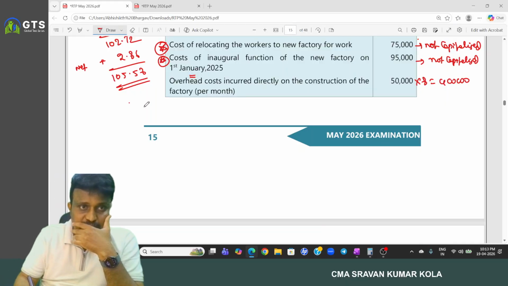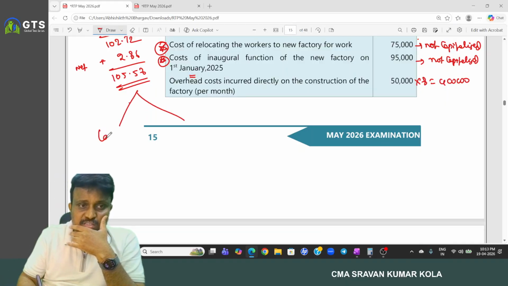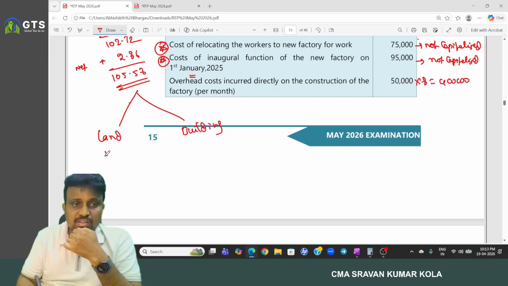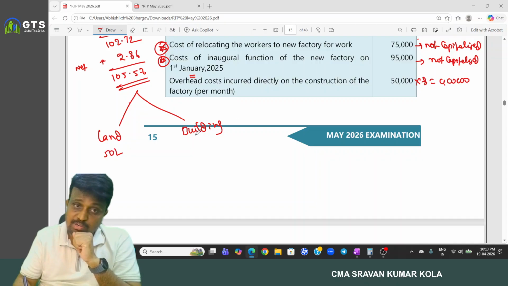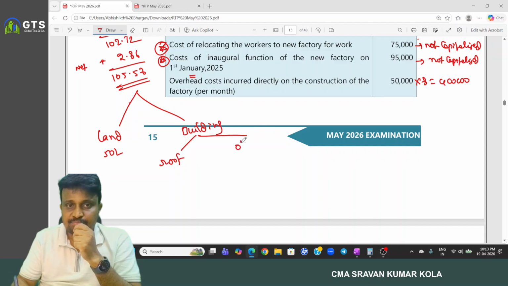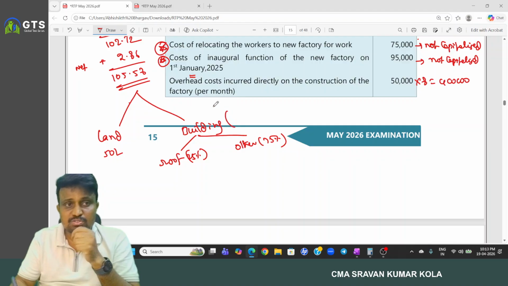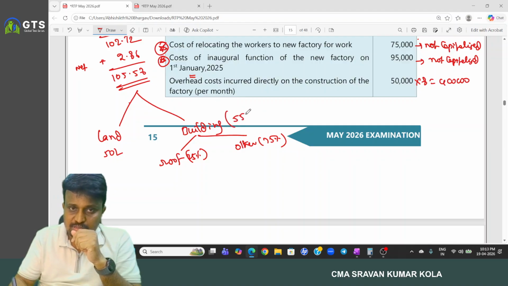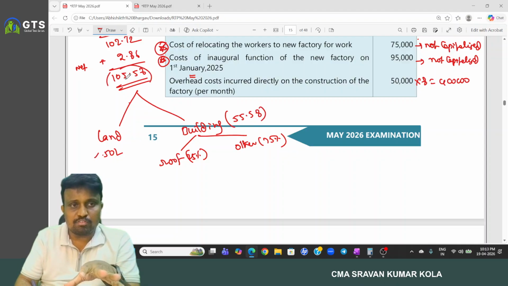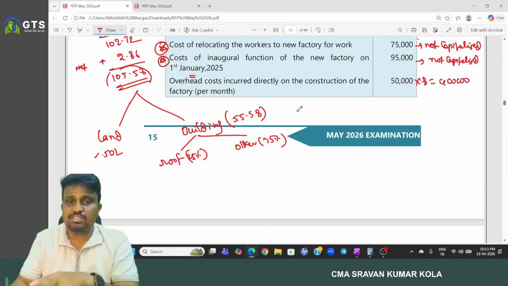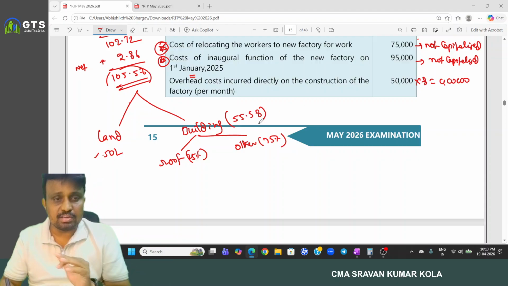But coming to here, out of this, there are two parts: land, building. Land cost is 50 lakh. Coming to the building, roof is there and others. Roof cost is 25%, others 75%. So out of the total 105.58, 50 lakh is the land. The rest 55.58 is the building.